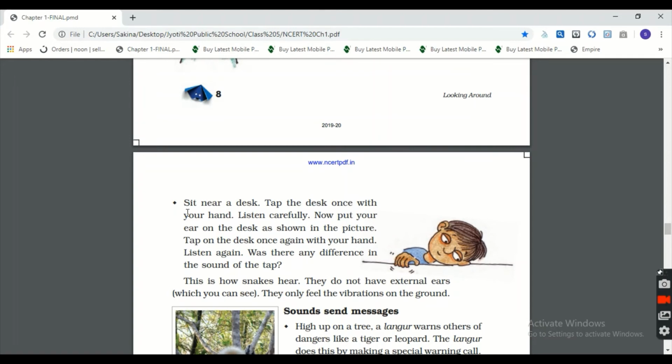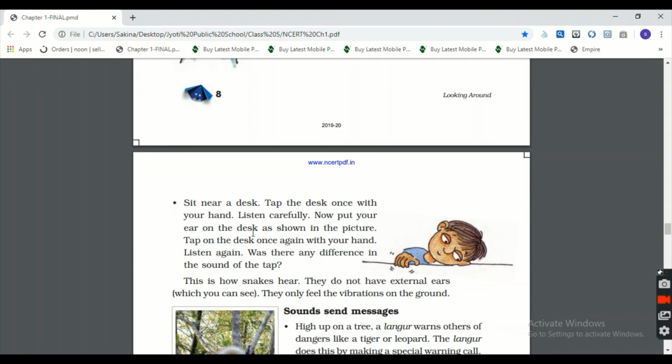Then again the next activity, sit near a desk. Tap the desk once with your hand as the child is doing in the picture. You have to do the same. Listen carefully. He has just put down his head on the desk and is tapping with his hands. So you have to do the same.